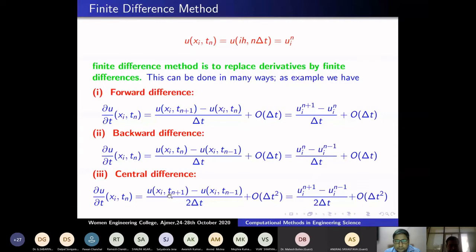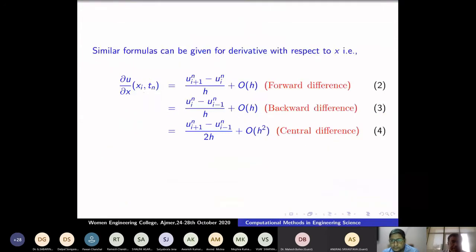I go to the forward t_{n+1} and one step below t_{n-1}, so the difference will be 2 delta t. With this, we will get a higher order accuracy. So if I take the central difference, this is my notation: (u_i^{n+1} minus u_i^{n-1}) by 2 delta t. I am approximating u_t like this. You can approximate the derivative in several ways.